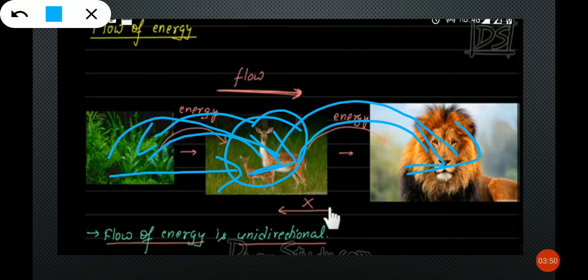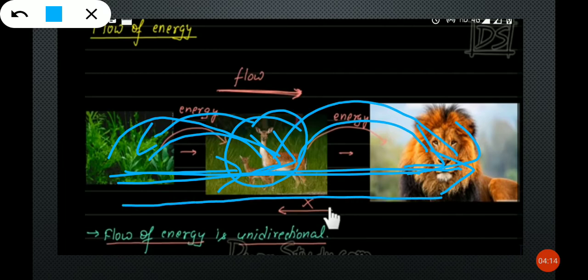This process is called flow of energy, and this flow of energy is unidirectional. Unidirectional means from the plants deer will get energy, from the deer lion will get energy. This way only energy flows.